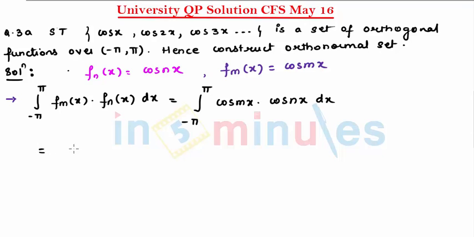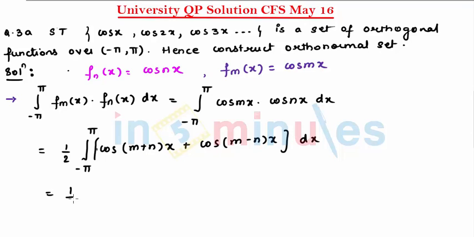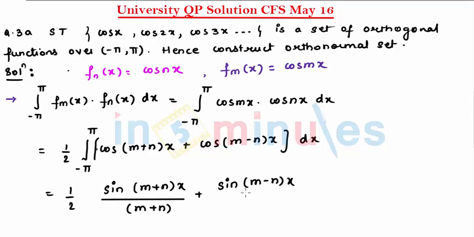So let's integrate. Cos a cos b, minus pi to pi, cos a cos b comes to be 1 by 2 of cos of a plus b plus cos of a minus b, with respect to dx. This comes to be sine of m plus n into x, divided by m plus n, plus sine of m minus n into x, divided by m minus n, where limits are from minus pi to pi, and once you substitute the limits, this comes to be 0. So that's my first condition.